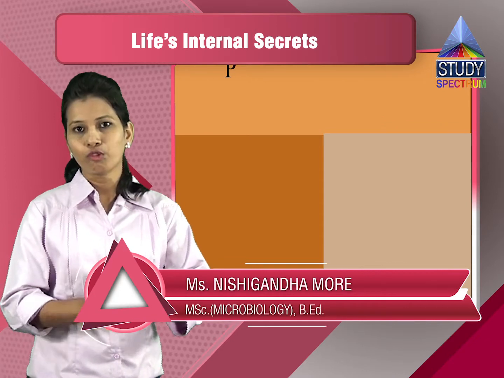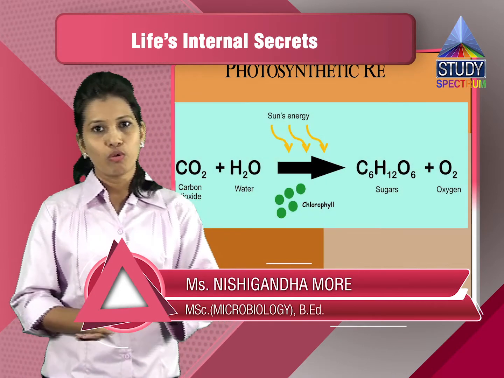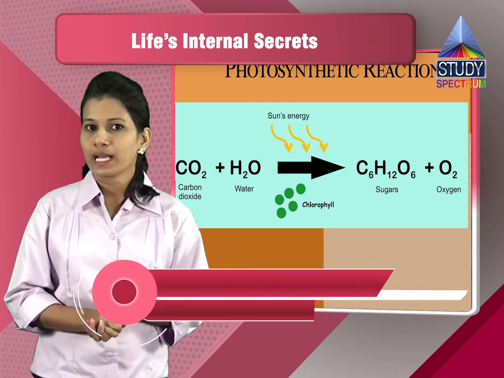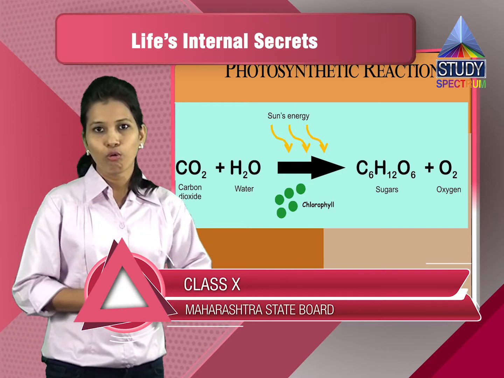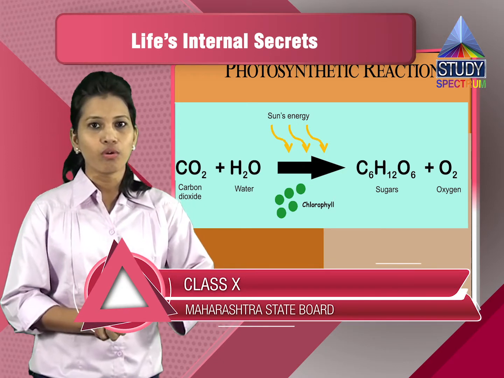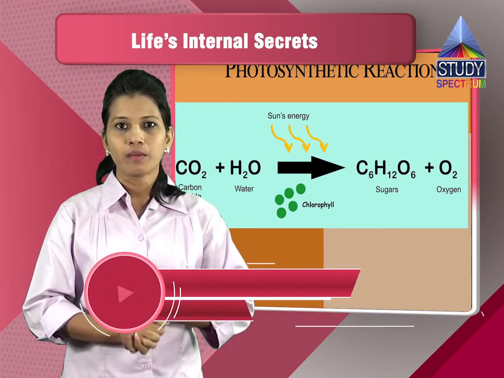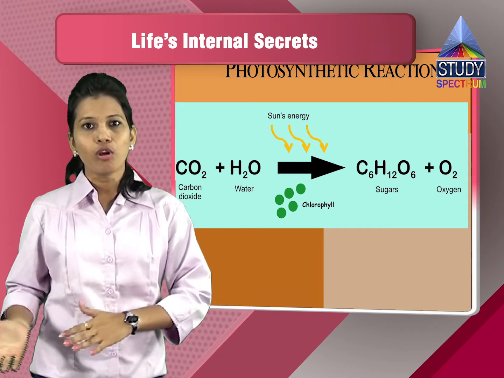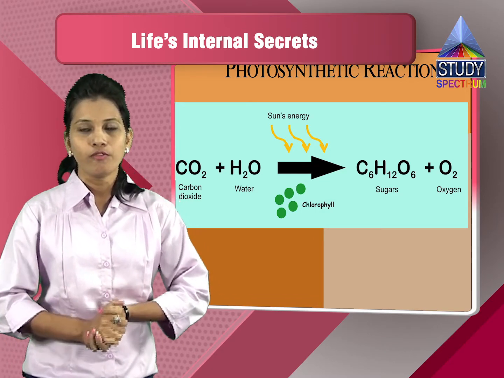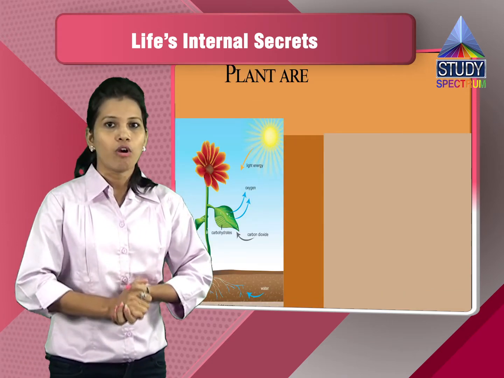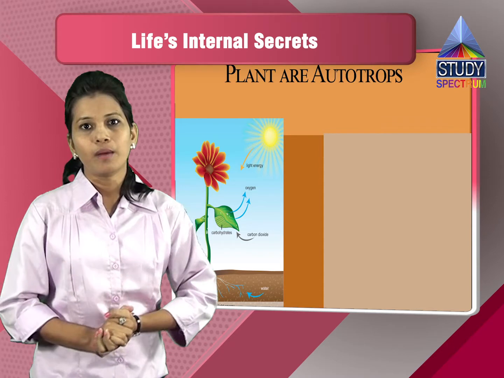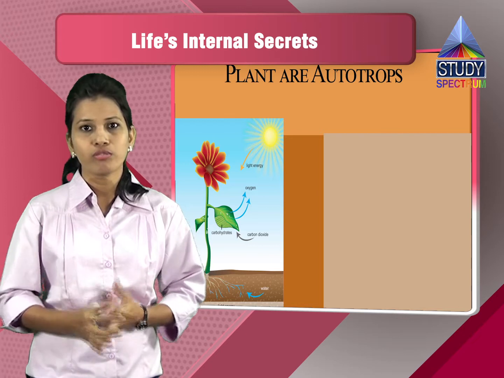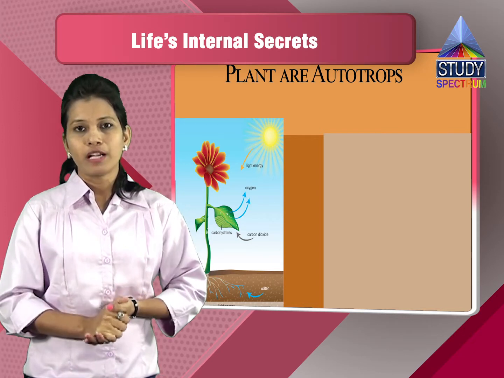So basically we have seen the photosynthetic reaction, that is C6H12O6 is formed with the help of 6CO2 and 6H2O in the presence of sunlight and chlorophyll. The C6H12O6 is nothing but the glucose which is stored in the plants in the form of starch, and we take up that food as our food, and we are heterotrophs, so we are dependent on plants and we take up the plant source as a food material. Although plants are the autotrophs, they make their own food, taking up the nutrients like the water. They take up also nitrogen and phosphorus. These are also the important elements for the plants to grow.